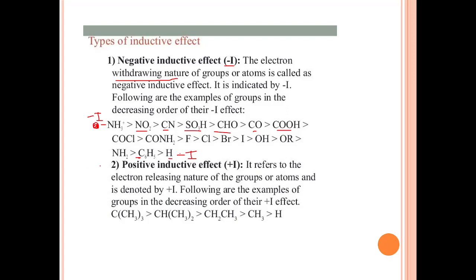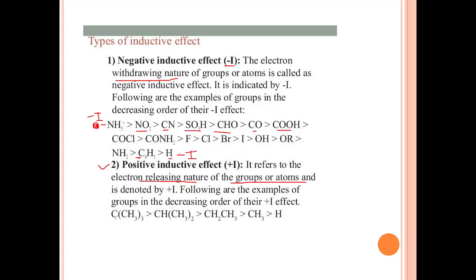So what is positive inductive effect? Of course, positive refers to the electron releasing strength or electron releasing nature of the groups or atoms. So plus I effect is exerted by the alkyl groups.